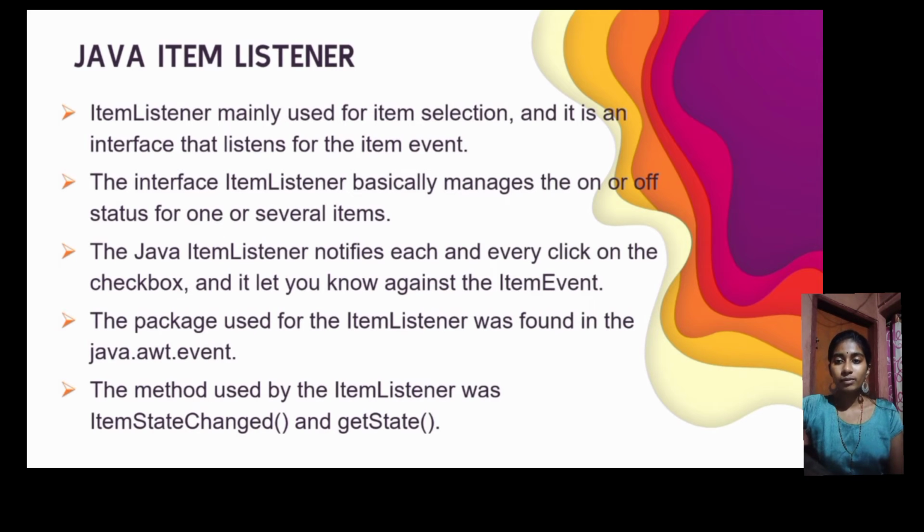The Java ItemListener notifies each and every click on the checkbox and lets you know about the item event. The package used for ItemListener is java.awt.event.*. The methods used by the ItemListener are itemStateChanged and getState.